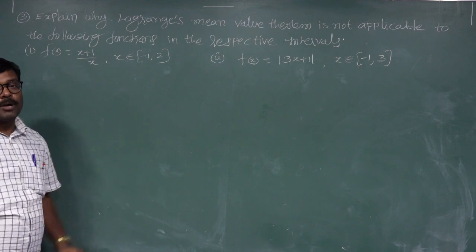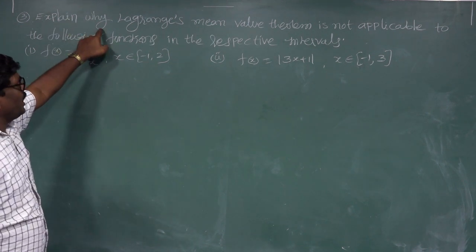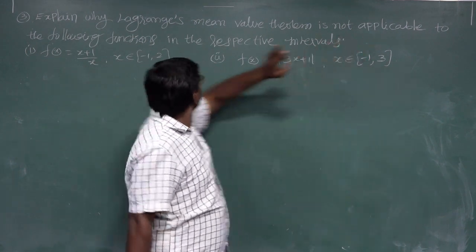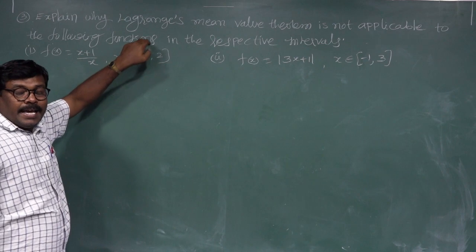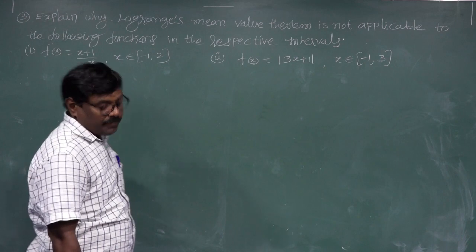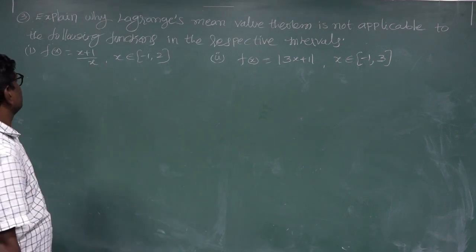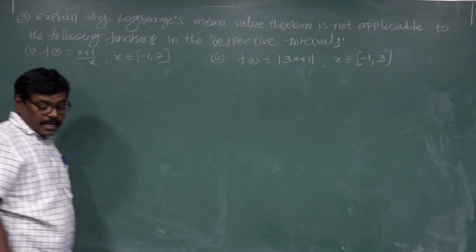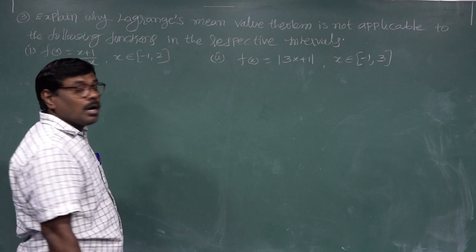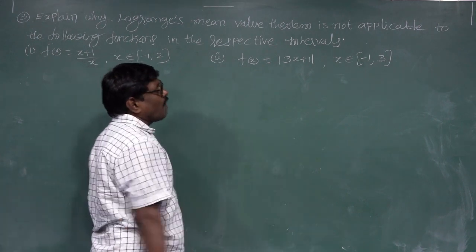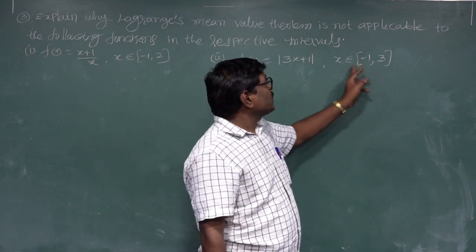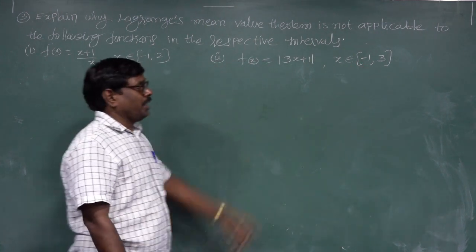Students, third problem. Explain why Lagrange's mean value theorem is not applicable to the following functions in the respective intervals. First question: f of x equal to x plus 1 by x, x belongs to minus 1 comma 2. Second question: f of x equal to mod of 3x plus 1, x belongs to minus 1 comma 3.